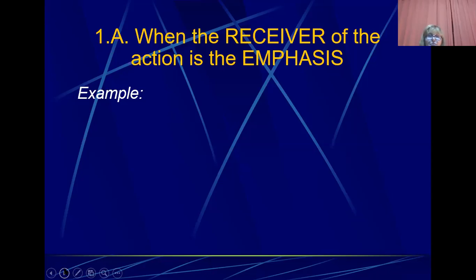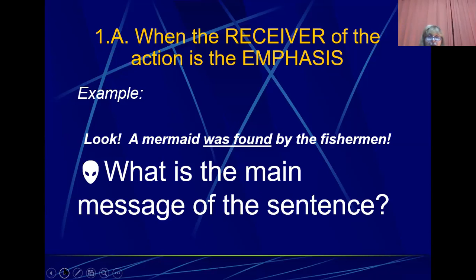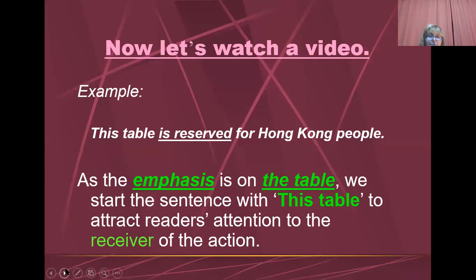When the receiver of the action is the emphasis, example, look, a mermaid was found by the fishermen. What is the main message of the sentence? As the emphasis is on the mermaid, we start the sentence with a mermaid to attract readers' attention to the receiver of the action.